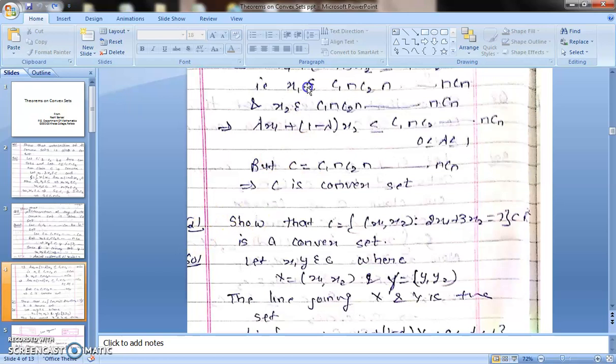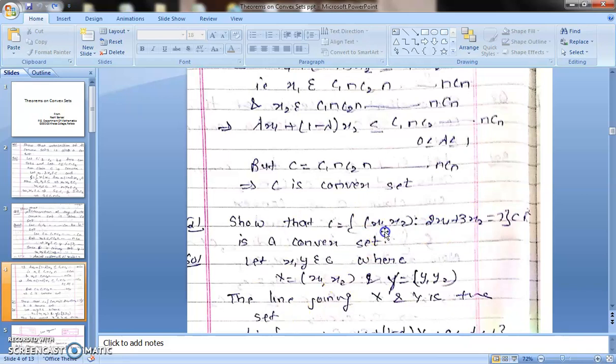You don't have to write the question as I have shown in your PPT, because it is my notebook. You will write question numbers 1, 2, 3 continuously. We have to show that this set is a convex set, as we have done this type of question in our live class. What is the question? The set of (x1, x2) such that 2x1 plus 3x2 is equal to 7. This satisfies this condition. We have to prove that it is a convex set.